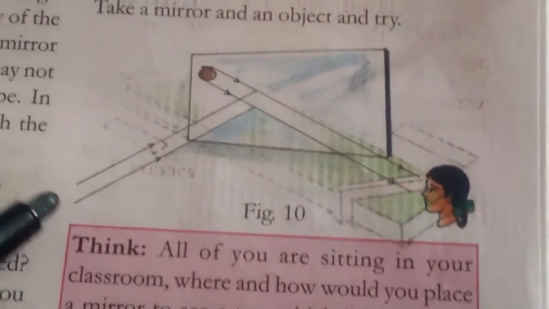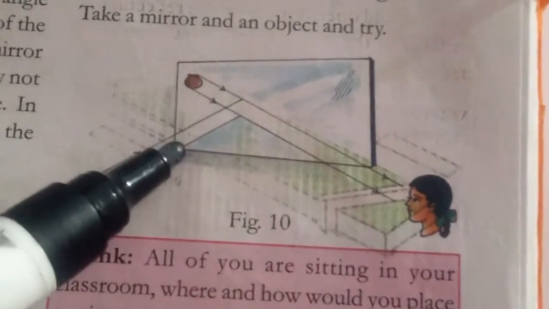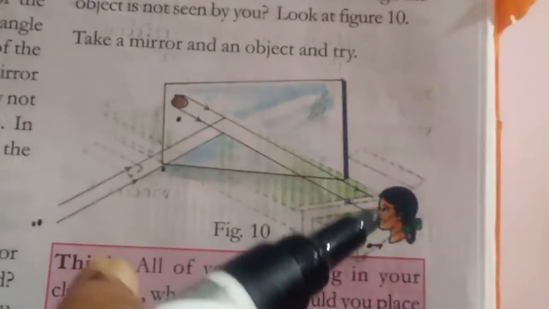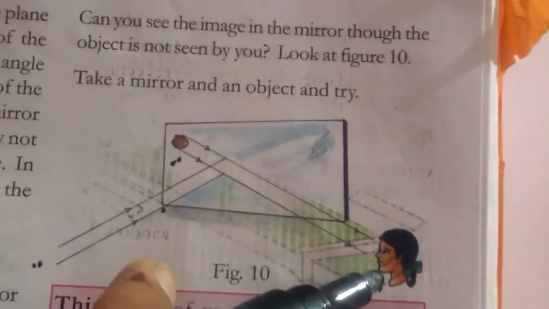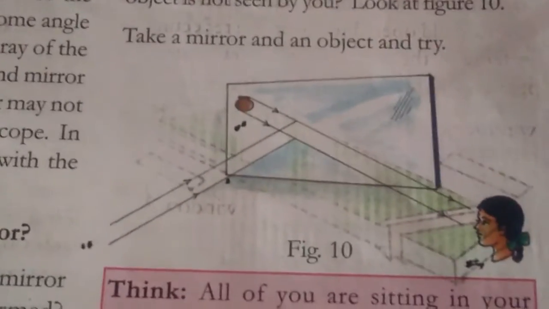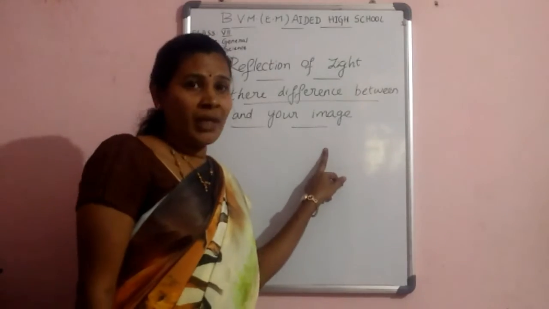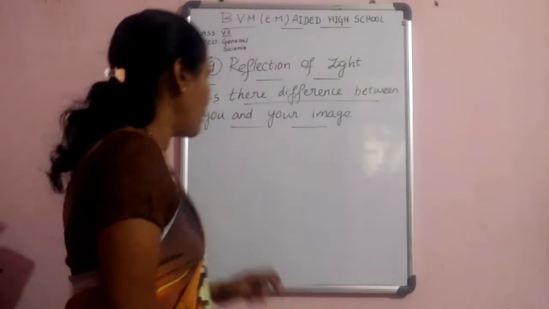That means the distance from the ball to the mirror is equal to the distance from the mirror to the girl. Then only this ball is seen by this girl. Understood, children? The image of the ball is seen by this girl. Is there any difference between you and your image? Yes, definitely. I will explain with an example now.